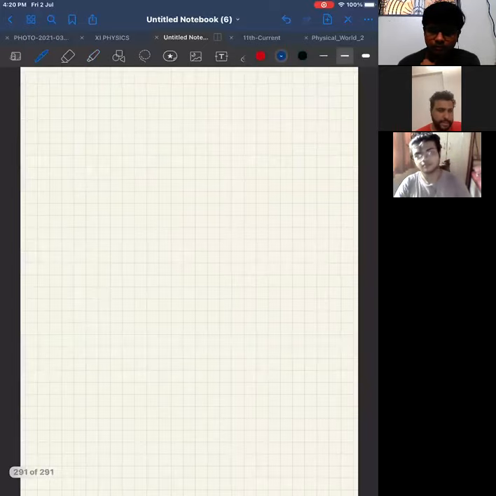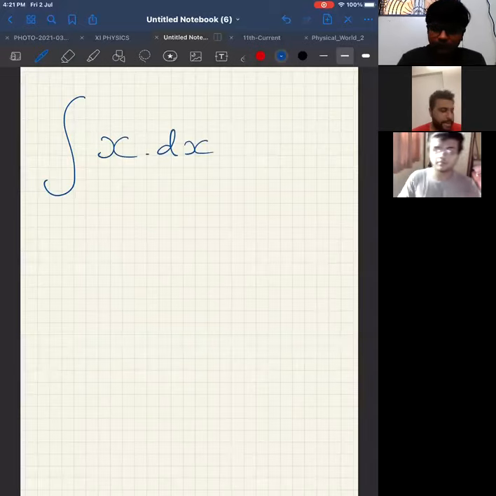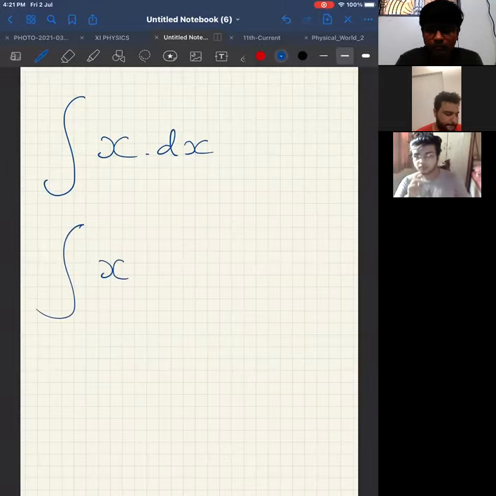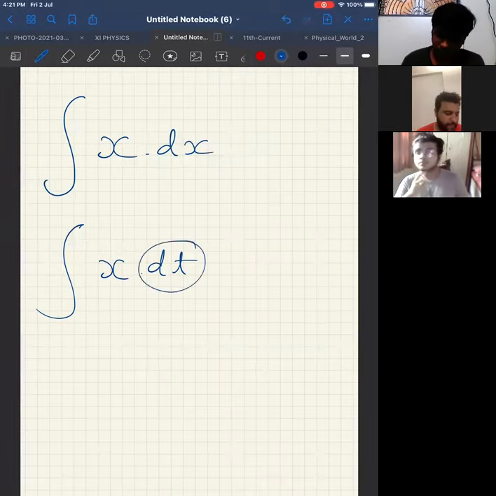So for example, look at this. Suppose this is the thing, how do you read it? It is integration of x with respect to x. Correct? Now, what is this? Integration of t with respect to x. And integration of x with respect to t. So this is with respect to.